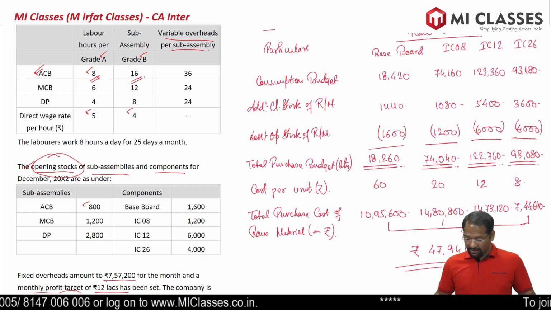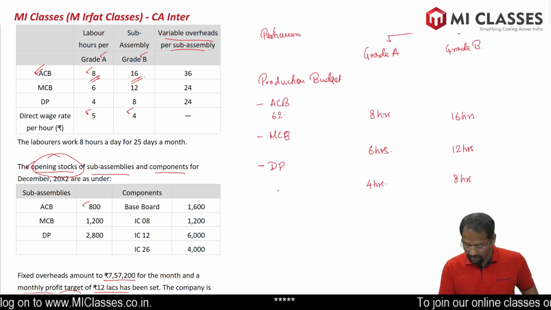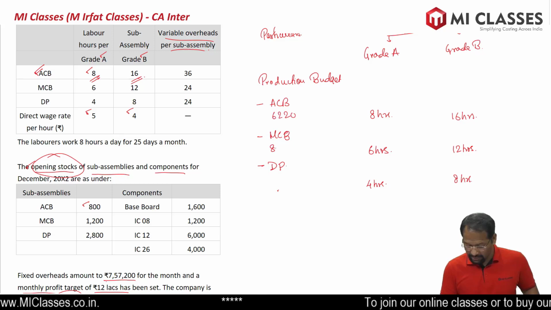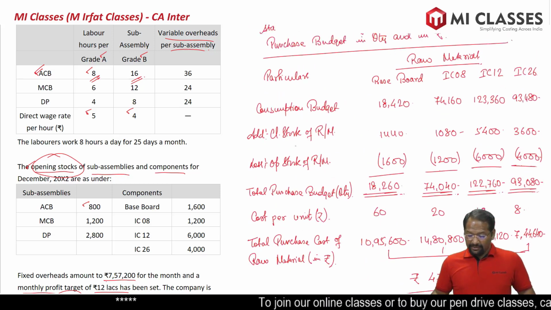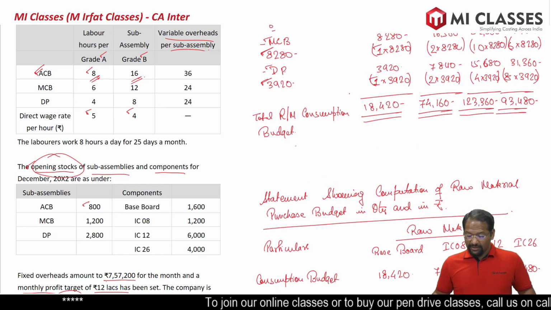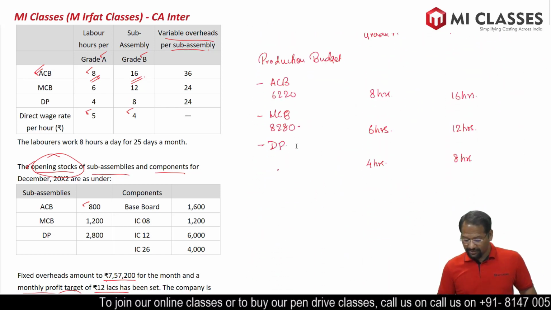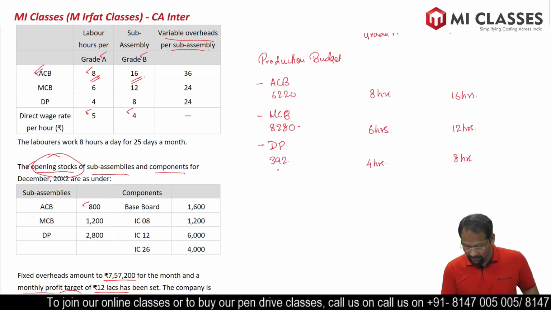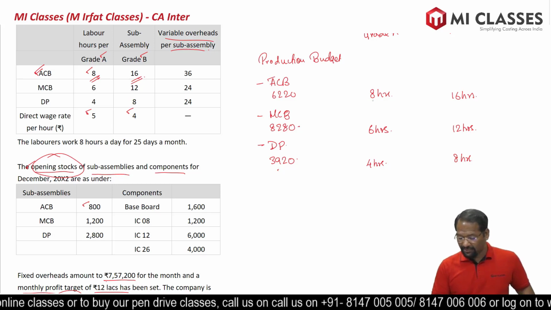So 6,220, 8,280, and the last one is 3,920.